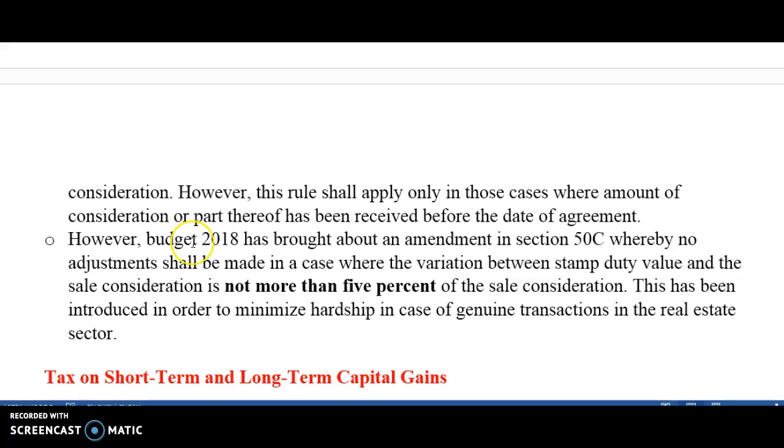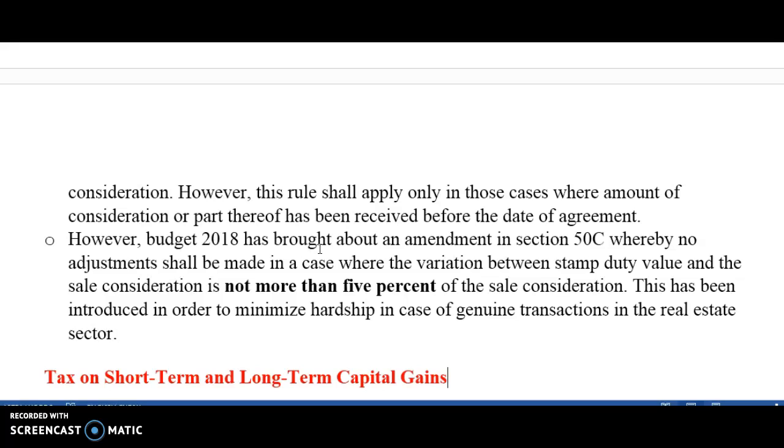But after Budget 2018, we first calculate the variation between the stamp duty value and the sale consideration. If the stamp duty value is more than 5% above the sale consideration, only then do we take the stamp duty value as the sale consideration. Otherwise, we ignore that value.